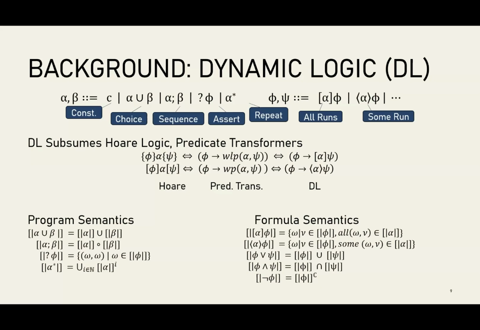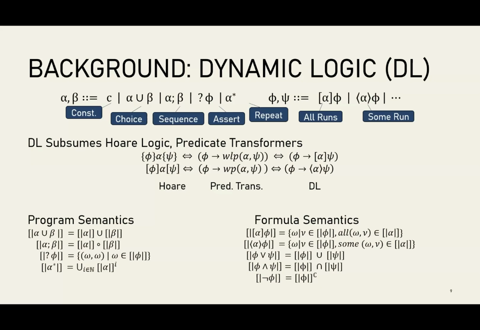And so we're going to have the regular expression operators as our main program constructs. You can have a constant program c. You can have a choice program that does anything alpha does or anything beta does. You have a sequence that does anything alpha does followed by anything beta does. You have the assertion that works like a no-op if phi is true, or does not run successfully at all if phi is false. And we have loops, but loops are also non-deterministic. So alpha star says repeat alpha any number of times, including 0, but it must be finite.